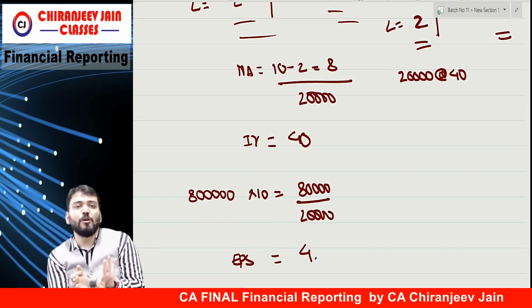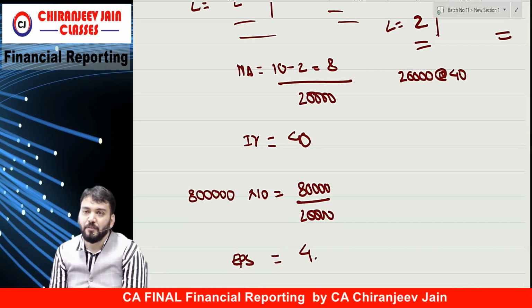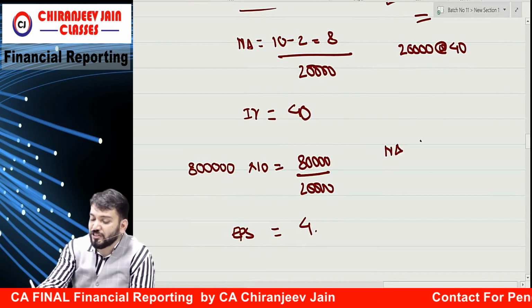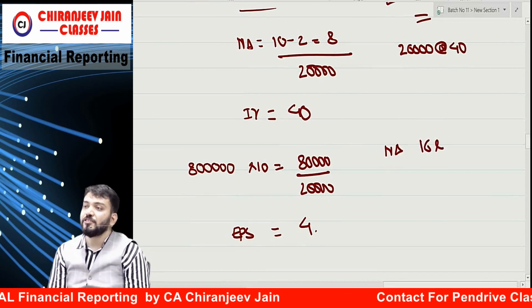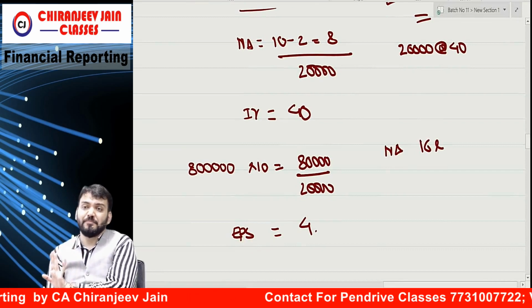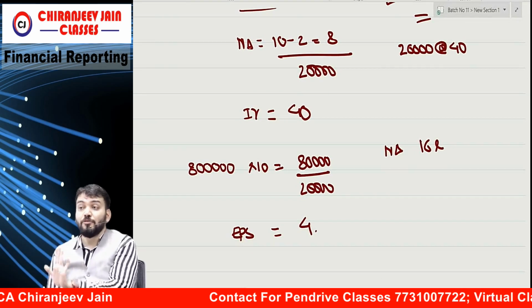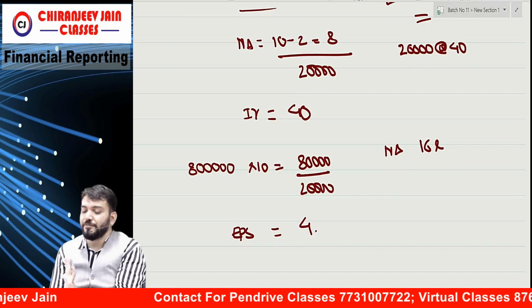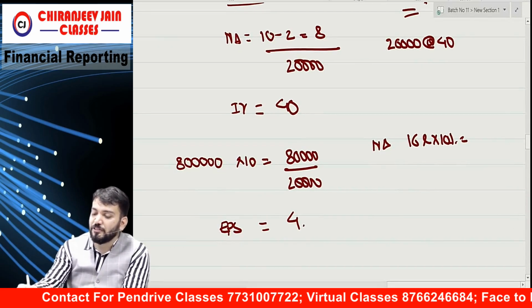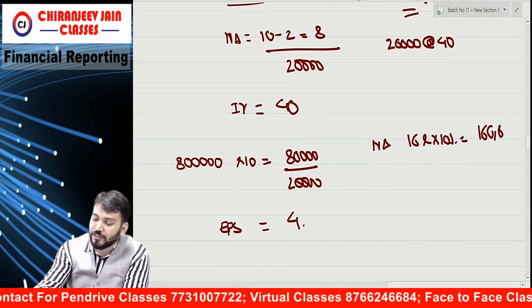Before the issue of shares, your EPS was 4. But now your net asset becomes 16 lakh. Suppose your efficiency remains the same, meaning 10%, so you will earn once again 10%. So now you are earning 1,60,000.